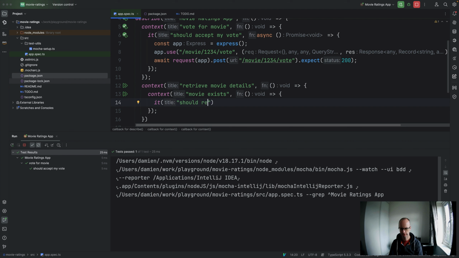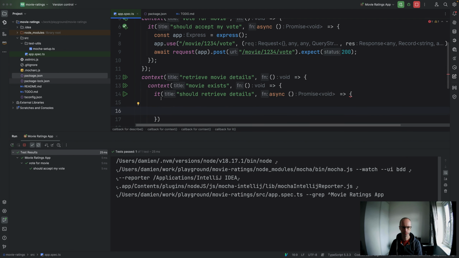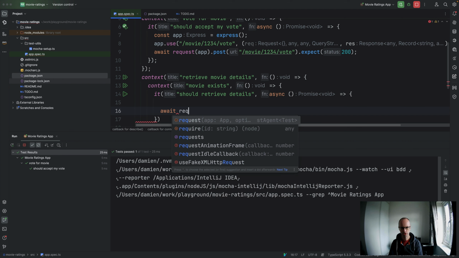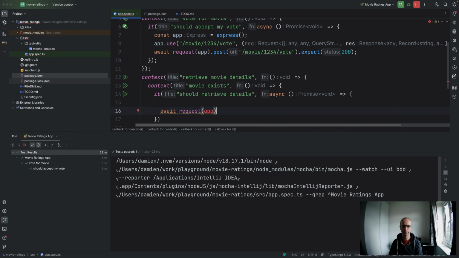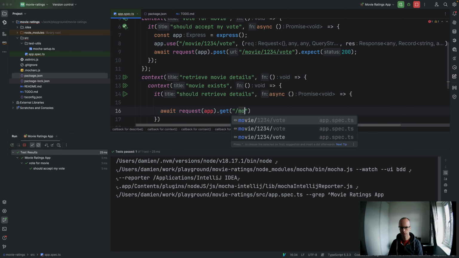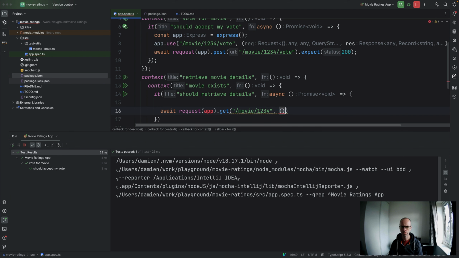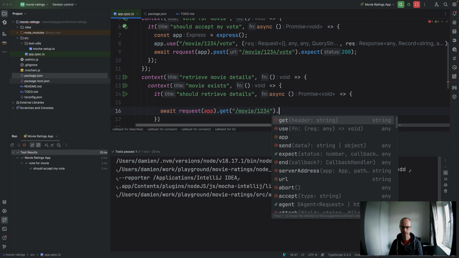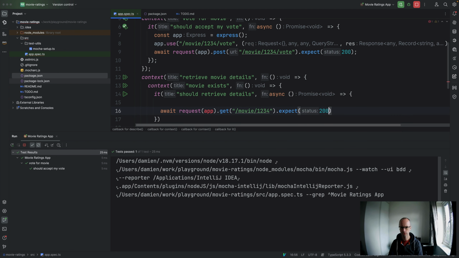Should retrieve details. That's going to be async. And again, we're going to await request app.get movie 1 2 3 4, and that's going to say expect 200.